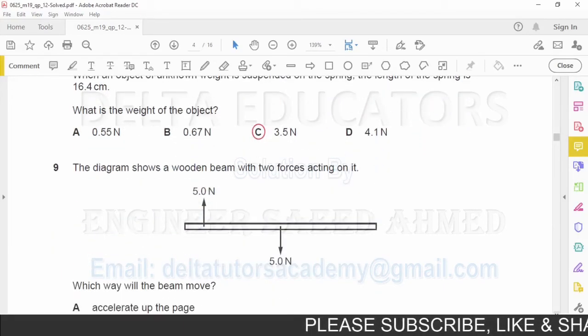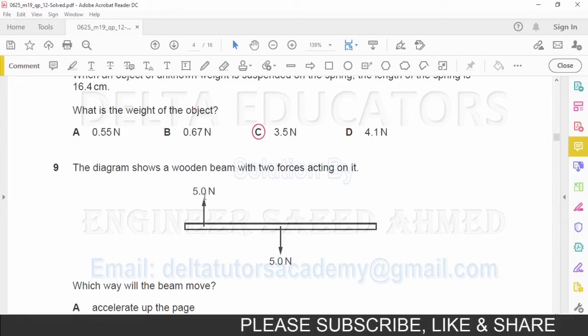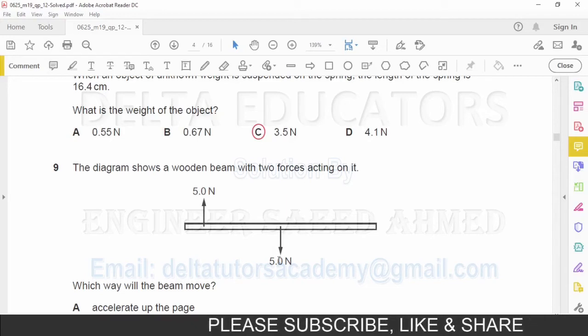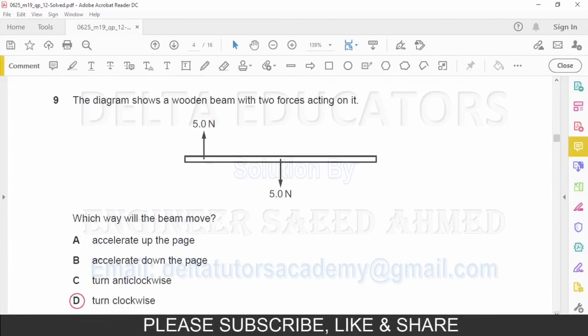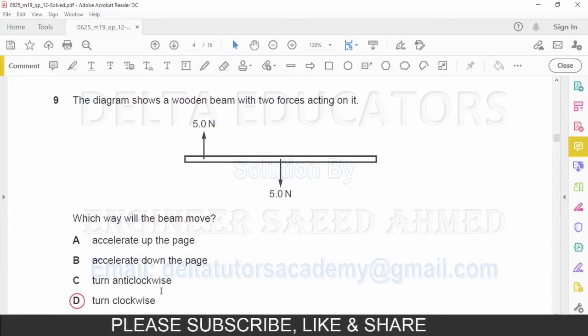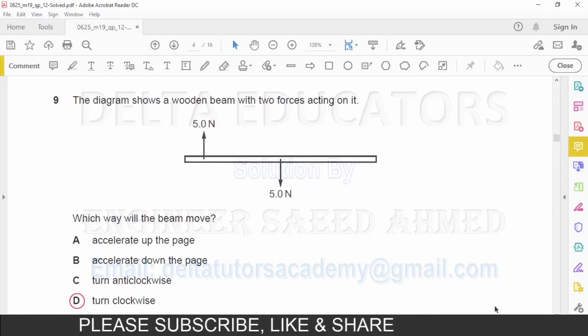Question number 9. The diagram shows a wooden beam with two forces acting on it. Here one force acts in the downward direction, 5 Newton, and one force acts in the upward direction, 5 Newton. Which way will the beam move? Here the force is in the downward direction on one side and in the upward direction on the other. So this object will try to move in a clockwise direction. Now we check the options. The same thing is given here in option D, turn clockwise. It will move in a clockwise direction, which is given here in option D. So the correct option is option D.